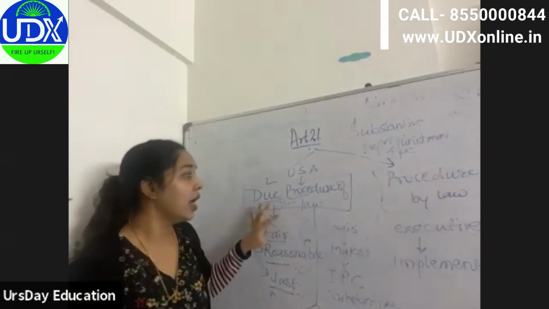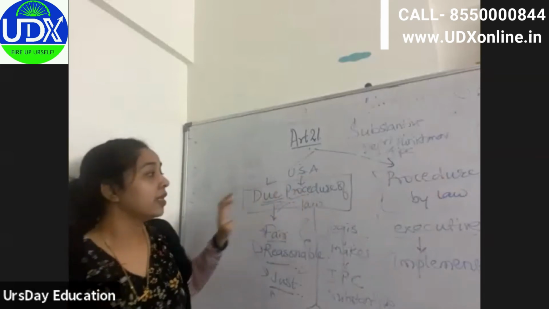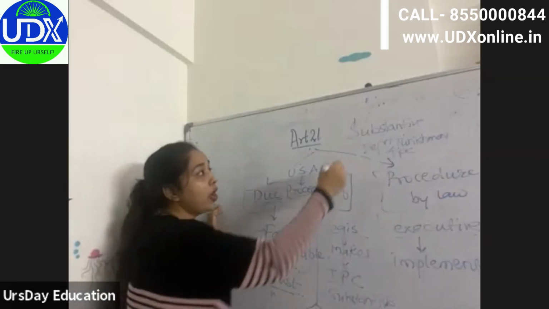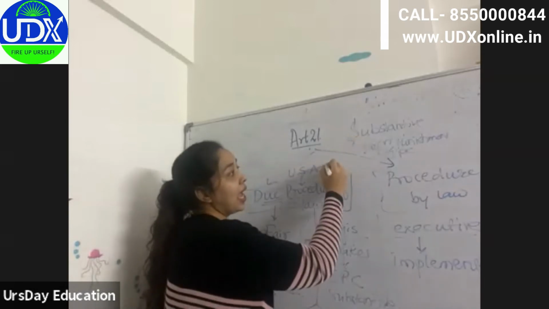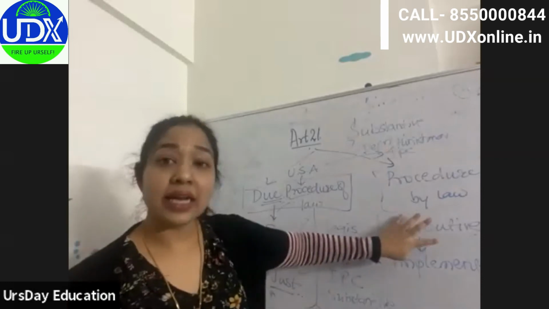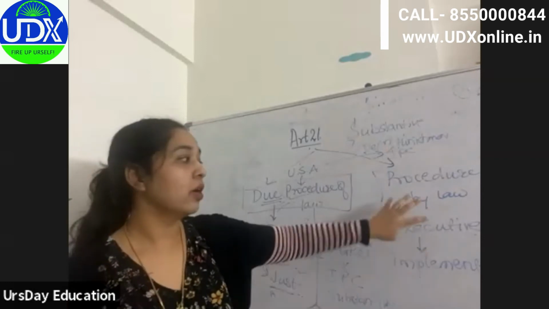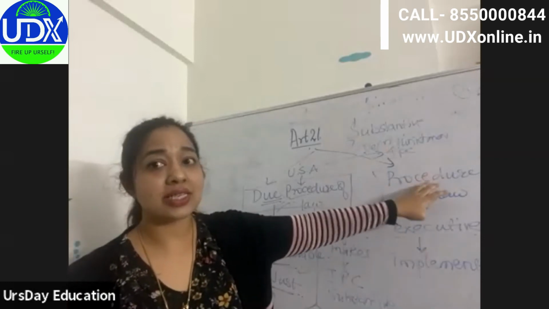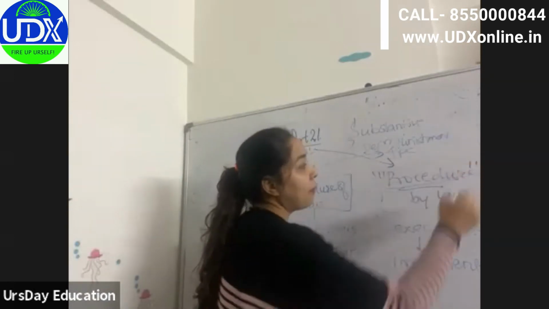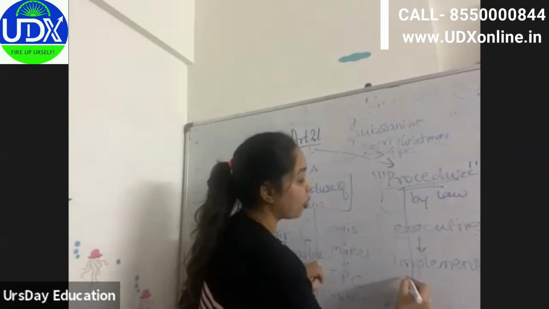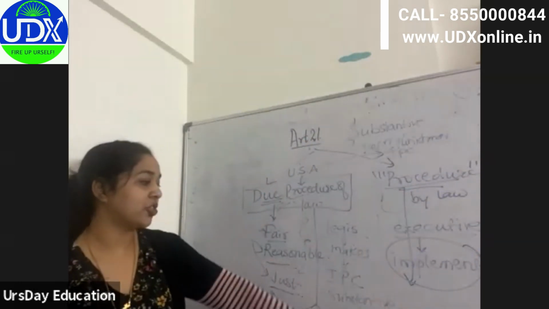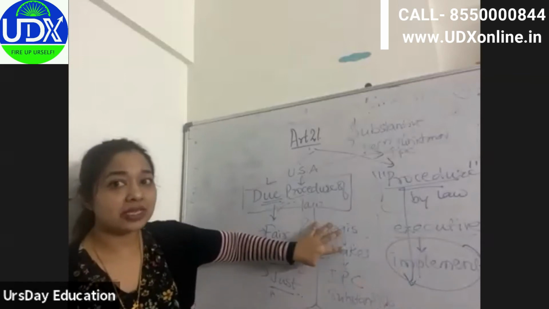So here under due process, the judiciary has power over substantive law as well as procedural law. But in India, when you say procedure established by law, this procedure is only applicable to the implementation, and you cannot question the legislature which makes the law.